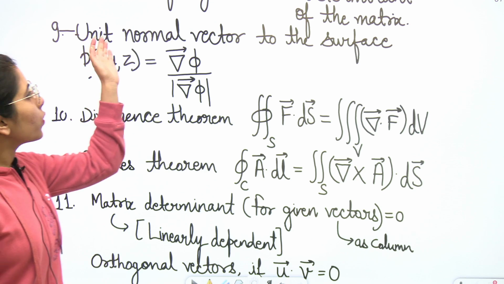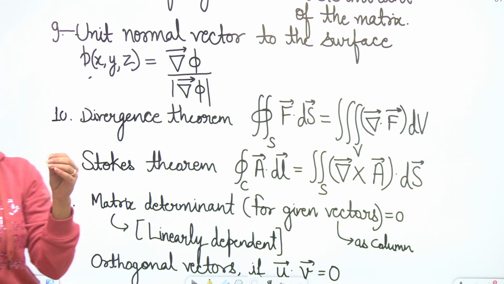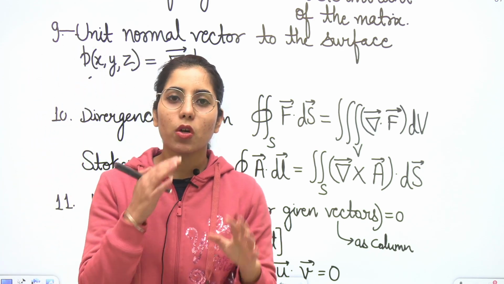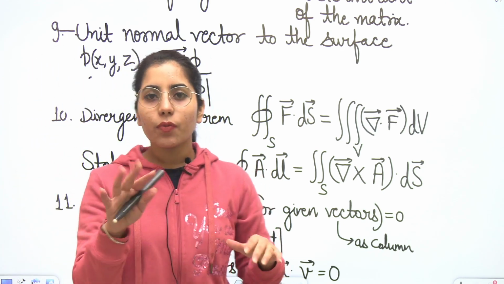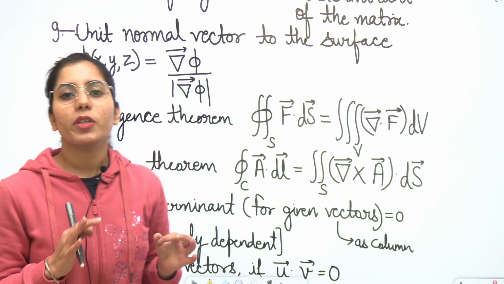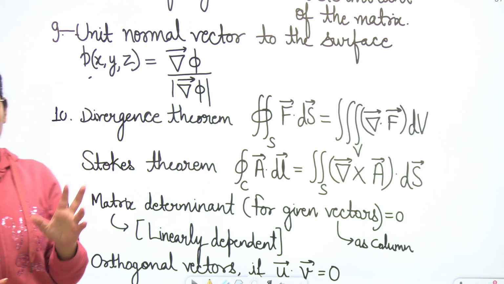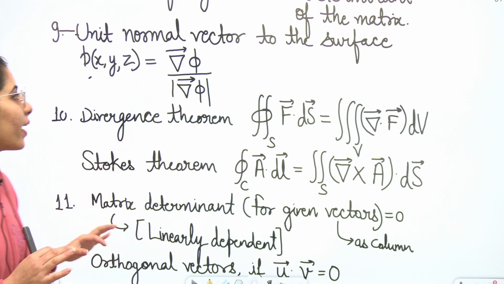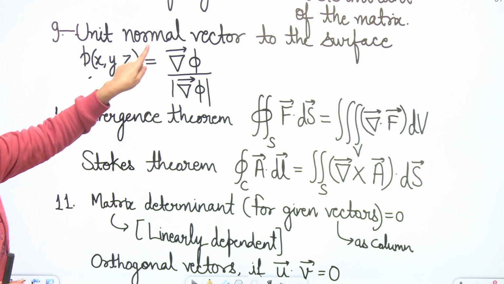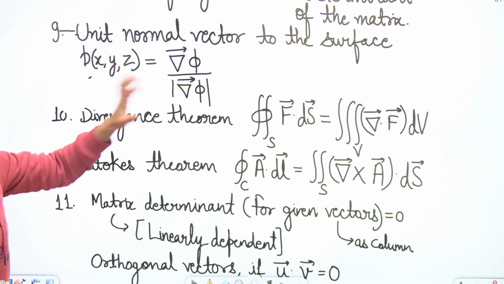Next one, the unit normal vector to the surface. Let's say a surface has been given to you as an expression in terms of x, y and z. I have represented it here as phi(x, y, z). Then how will you get the unit normal vector corresponding to that given surface? You will just have to simplify this expression: delta phi, which means the gradient of phi, upon the magnitude of delta phi.